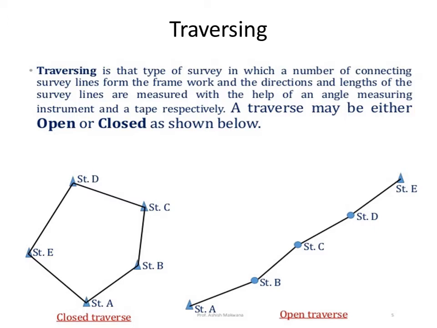Traversing is that type of survey in which a number of connecting survey lines form the framework, and the direction and the length of survey lines are measured with the help of an angle measuring instrument and tape respectively. A traverse may be either open or closed as shown below. On the left the closed traverse is shown, whereas on the right the open traverse is shown. In case of a closed traverse, the starting point and end point meet, whereas in case of an open traverse, the starting point and end point never meet.